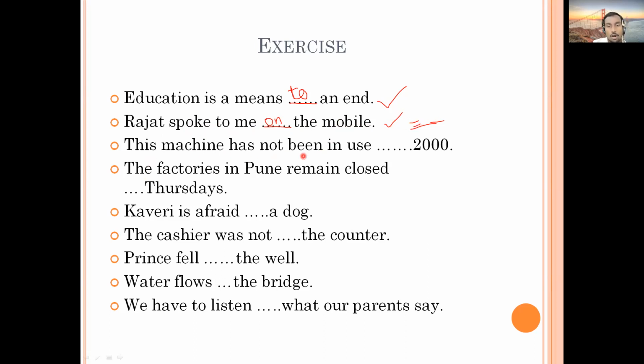This machine has not been in use dash 2000. Since. Yes, that's right, "since" is going to be the answer. Since 2000. The factories in Pune remain closed dash Thursdays. Till. Yes, again here also multiple prepositions are possible.